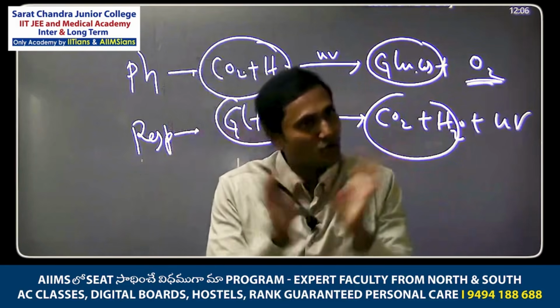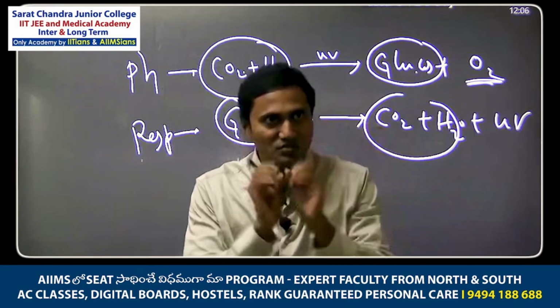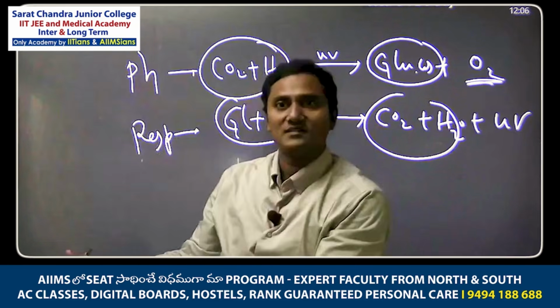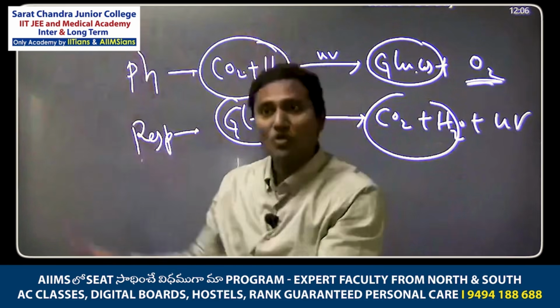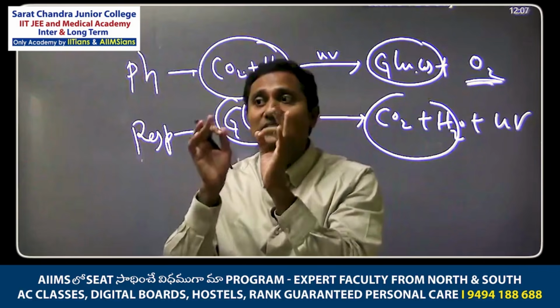From the plant, both comes out. Some oxygen, more carbon dioxide. Some carbon dioxide, more oxygen. So we call it as net release.